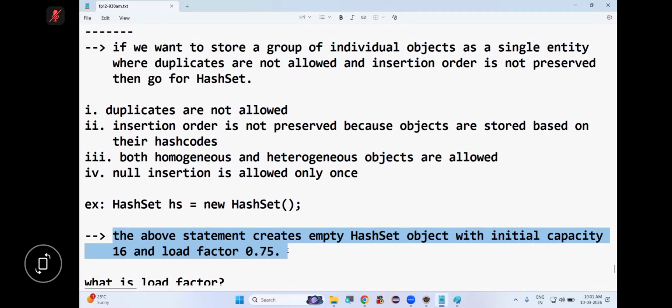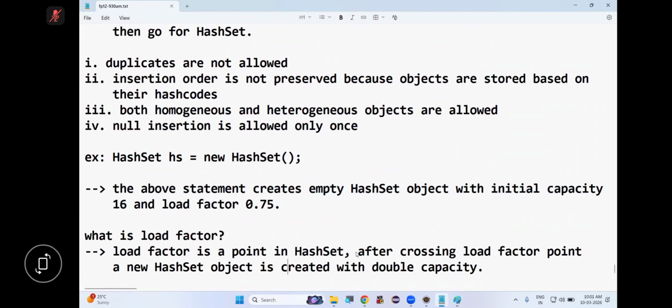So load factor is nothing but a point. Load factor is a point in a HashSet after crossing which a new HashSet object will be created with double capacity. After crossing the load factor point, a new HashSet object is created with double capacity. Are you following or not?